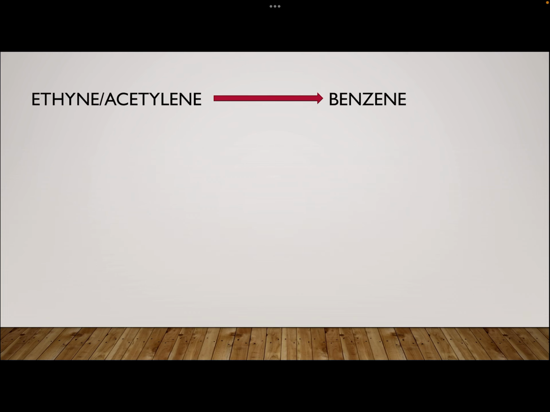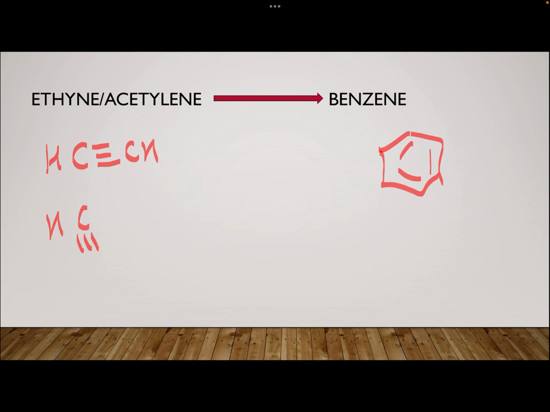Ethyne, which is also called acetylene, its common name, to benzene. Aromatization: from an aliphatic compound, we are reaching an aromatic compound. So here it is cyclic polymerization.